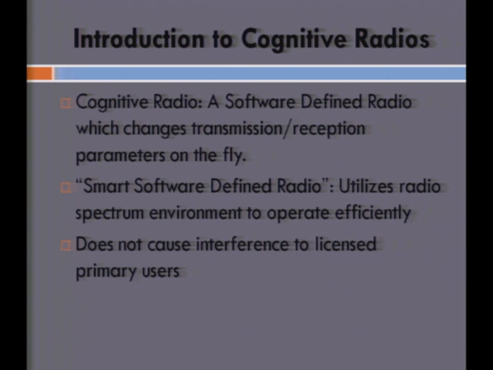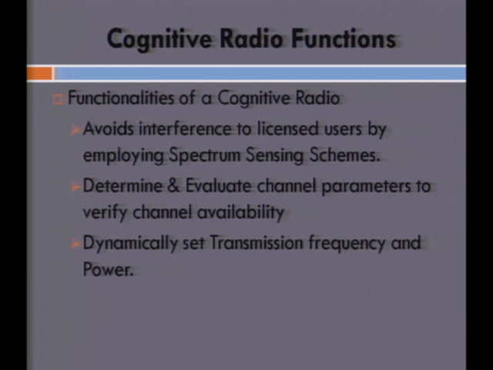So one way to employ such a coexistence scheme is to use specialized software radios called cognitive radios, which are basically smart software radios which change their functioning parameters on the fly depending on the radio environment that they scan. So one objective of a cognitive radio functioning as a secondary system is that it does not cause any detrimental interference to the licensed primary users, as I mentioned. This is just an introduction to the functions of a cognitive radio. I'll just brush through this quickly. Like I said, the cognitive radio has to scan the available spectrum and dynamically change its transmission power and frequencies based on the availability of the spectrum.